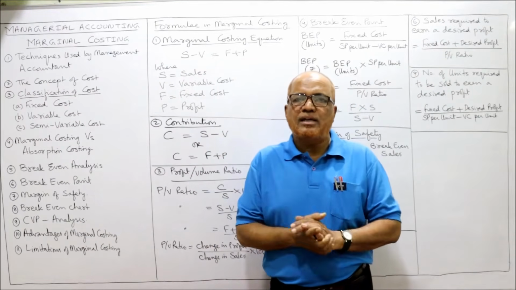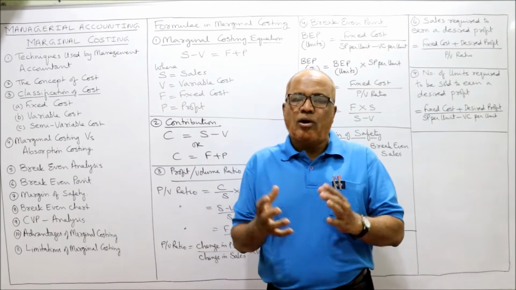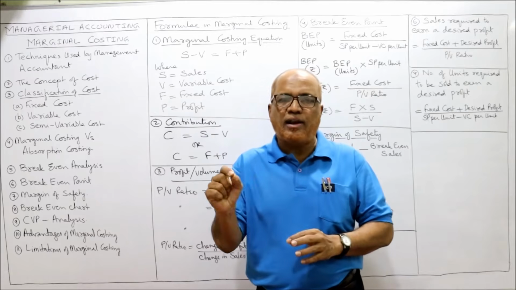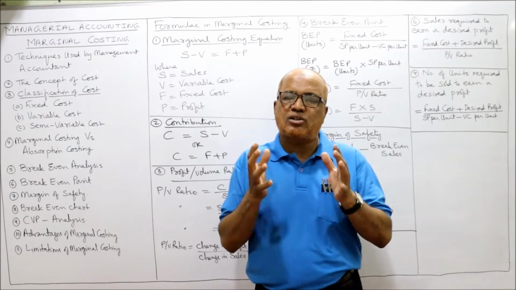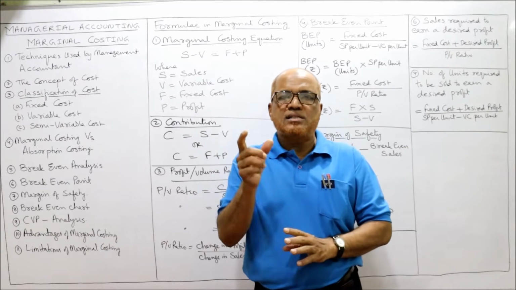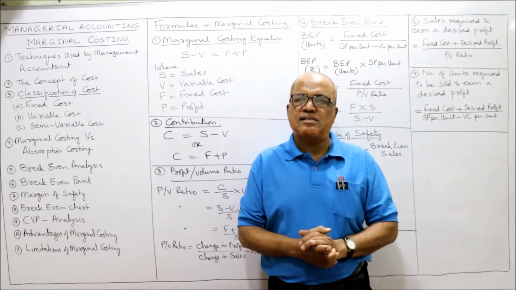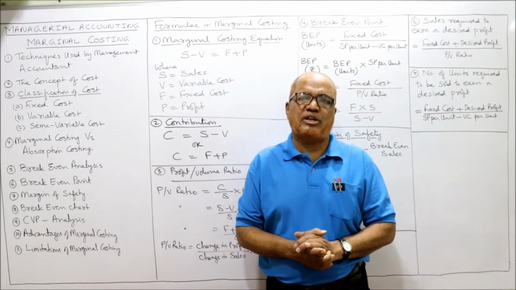Just like financial accounting is concerned with recording the transactions in order to prepare the financial statements. Cost accounting is concerned with recording the cost, ascertaining the cost, and controlling the cost. Similarly, managerial accounting is a branch of accounting which is concerned with supplying the necessary information to the management.